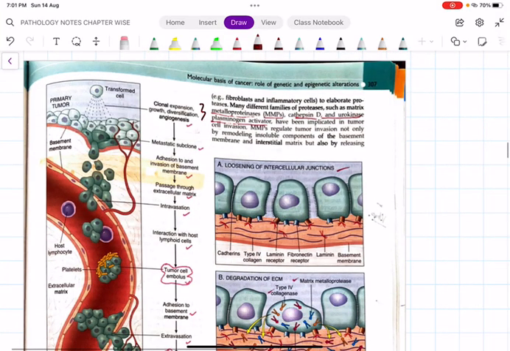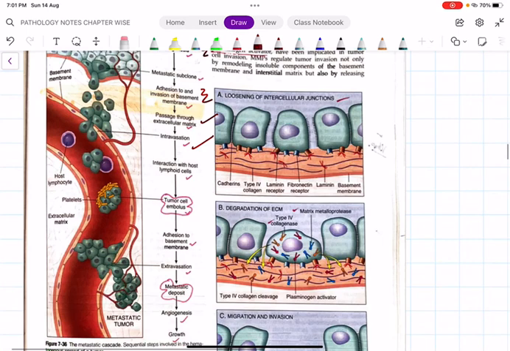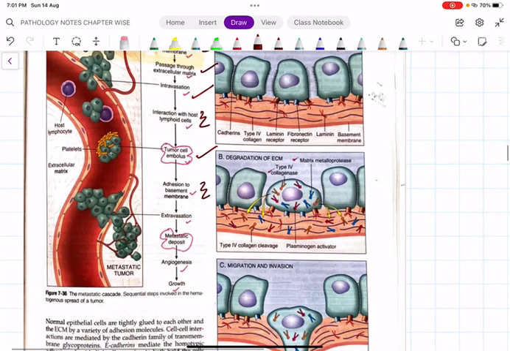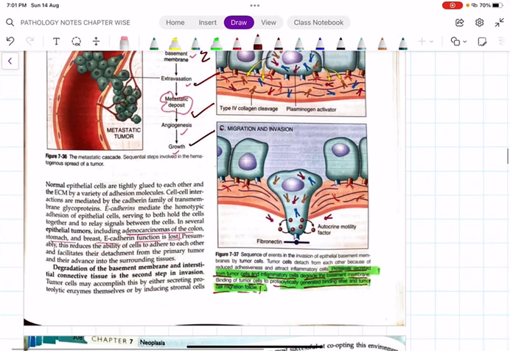So these are the steps: first angiogenesis, then adhesion to the basement membrane, passage through the extracellular matrix, intravasation, that means getting into the blood vessel, interaction with host lymphoid cells, tumor cell embolus, adhesion to the basement membrane, extravasation, metastatic deposits, angiogenesis, and finally growth. Out of that, E-cadherin is one of the most important things.